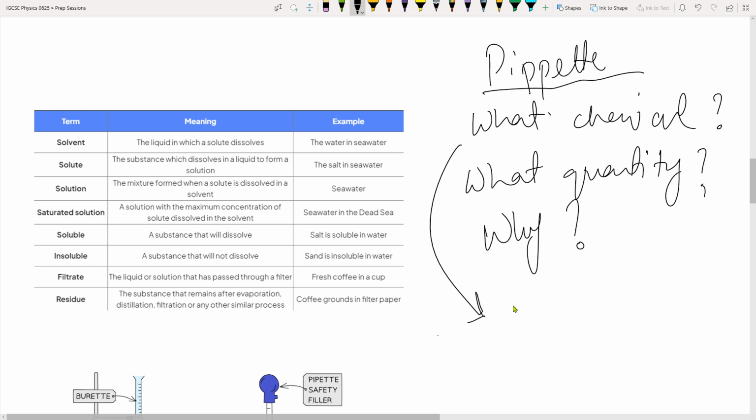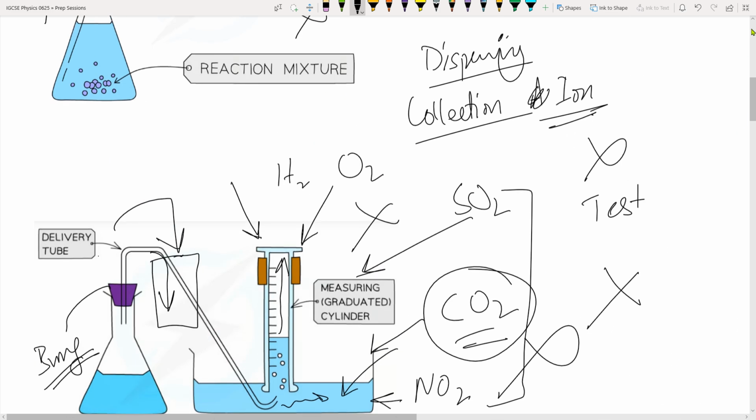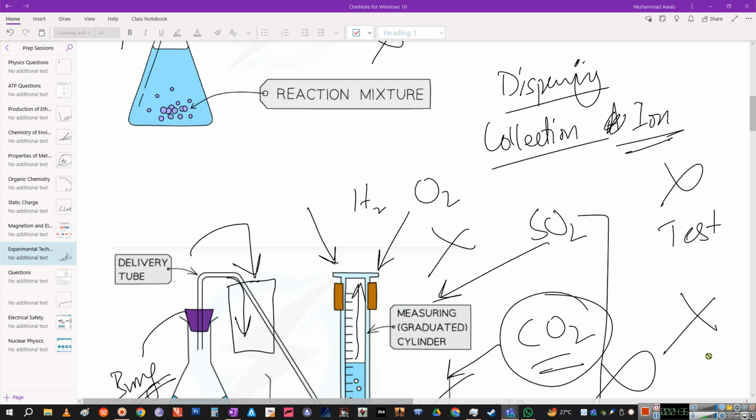I couldn't work around it. So okay, now what chemical? Any chemical other than the acids. Acids are not dispensed using a pipette because of the dangers or risks associated, right? Even though you do have the safety pump with these.